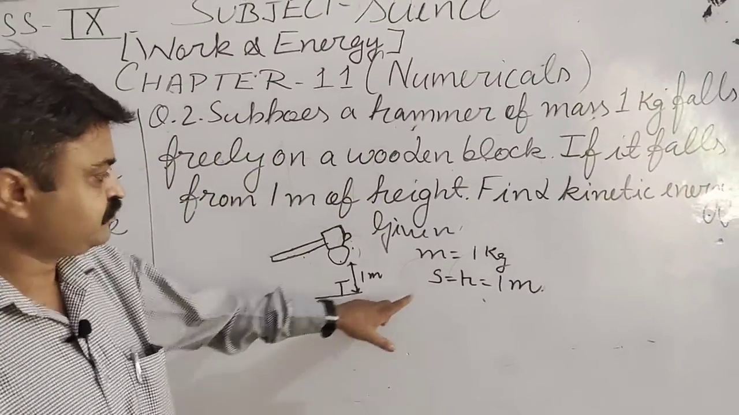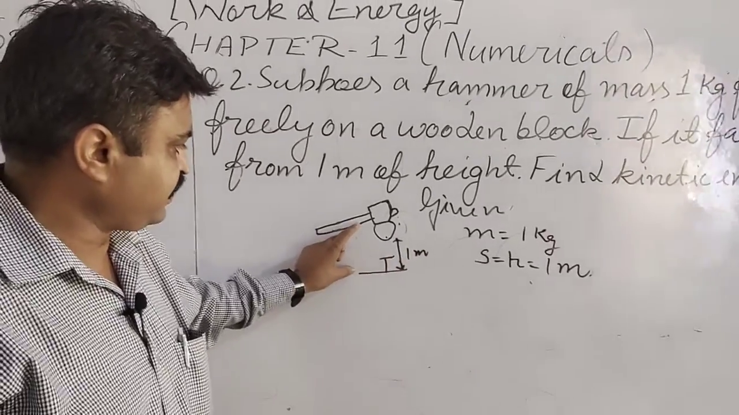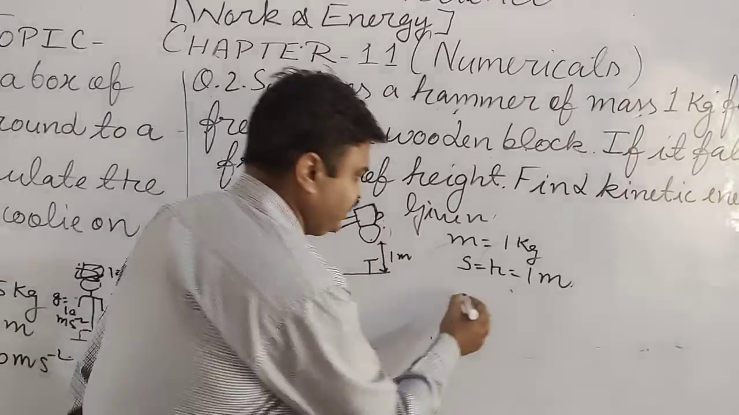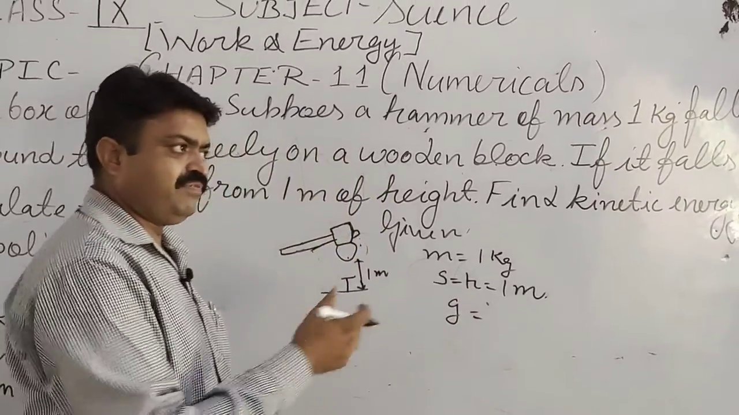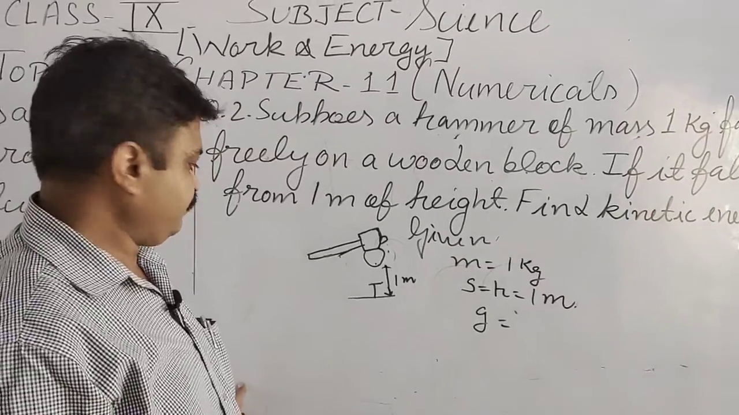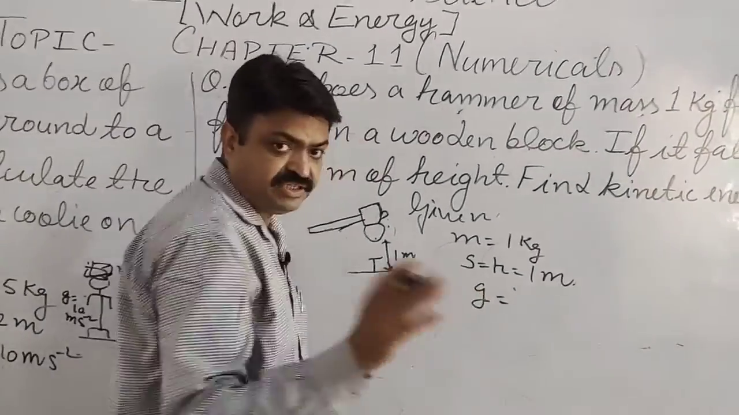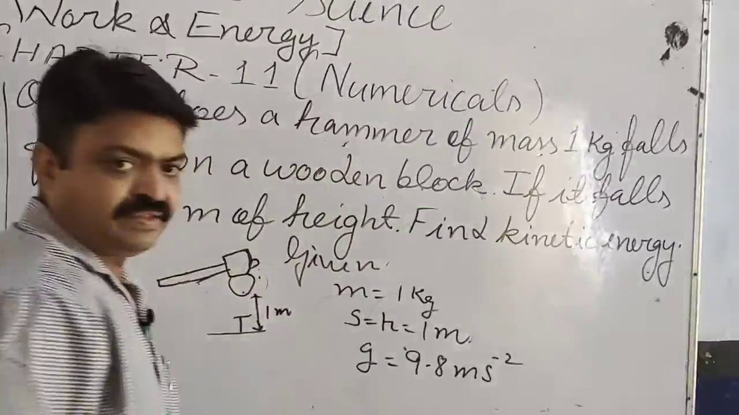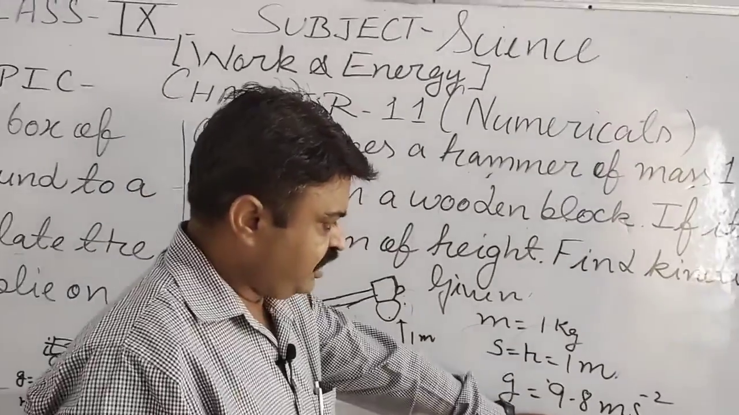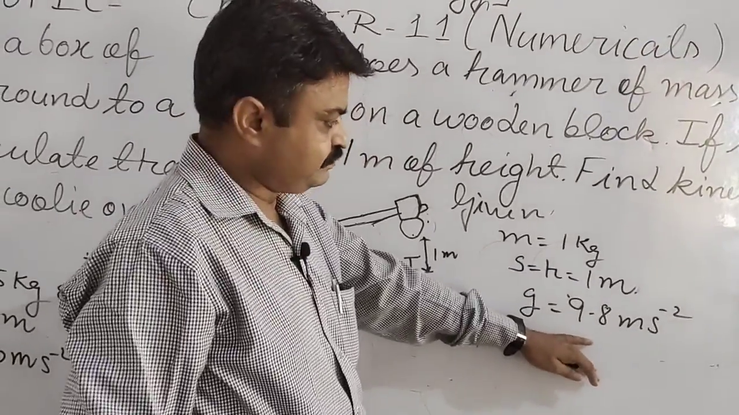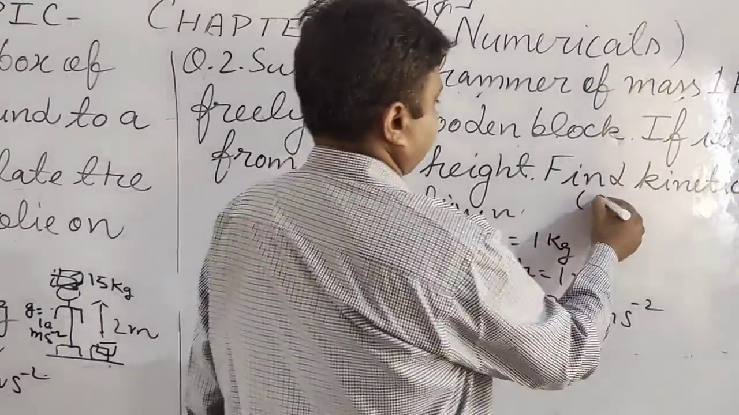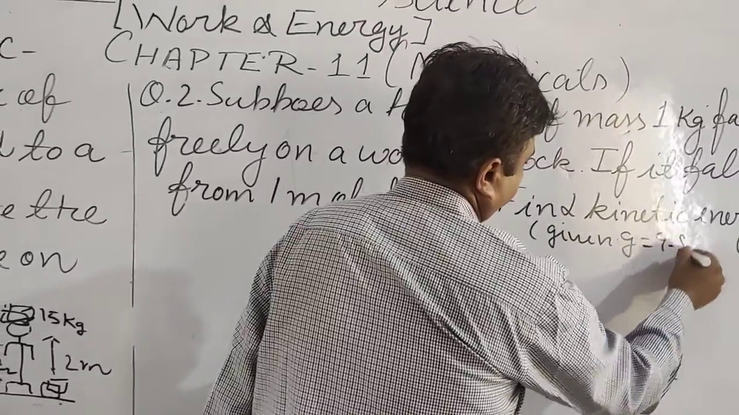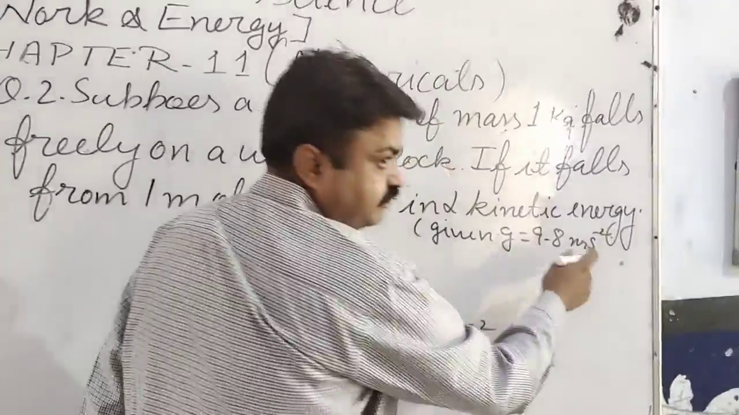Now in this, again the work is taking place with the help of gravitational force. That's why what will you write here? g. And what is the value of g here? It is 9.8 meter per second square. You can also take 10, but in the question it is given that g is 9.8 meter per second square.